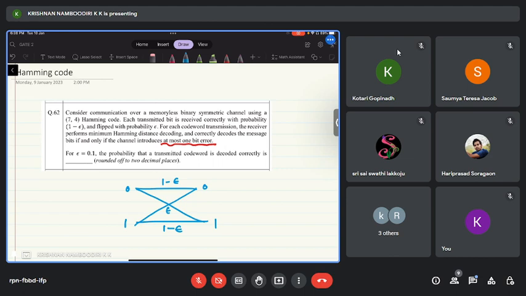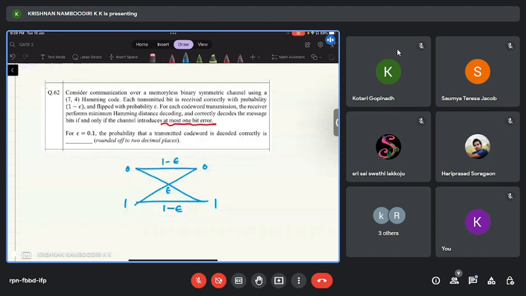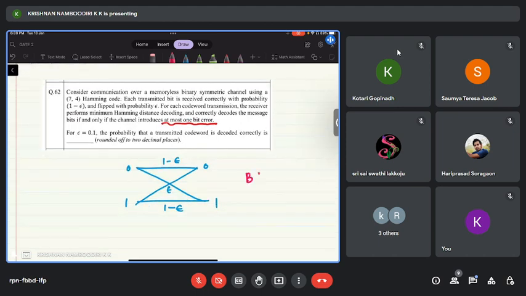So this probability epsilon is known as the bit flipping probability or error probability, so various names are there. Bit flipping probability is the most common name. Okay, and yeah, this is the binary symmetric channel model. So now the channel that we are considering is the binary symmetric channel. Over this binary symmetric channel, the communication is using the 7-4 Hamming code.